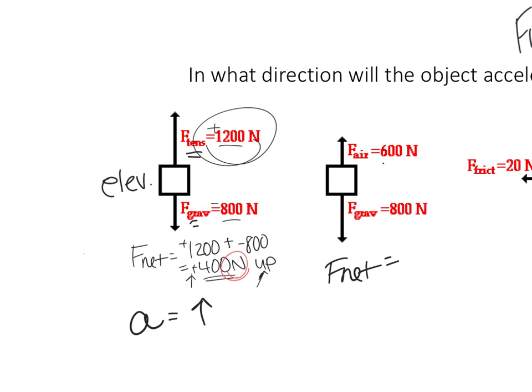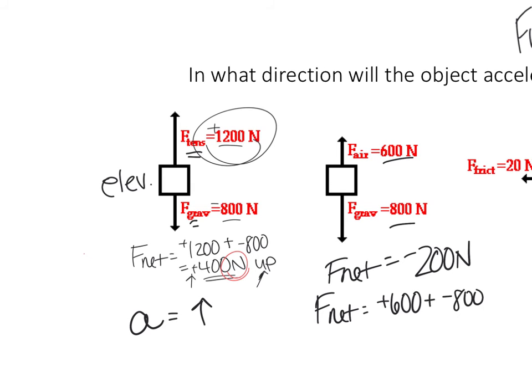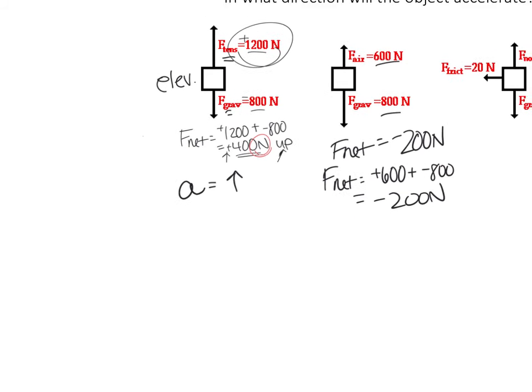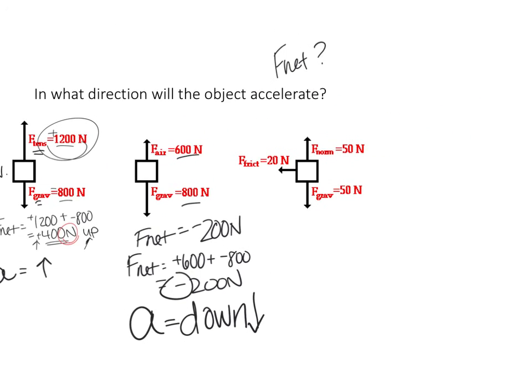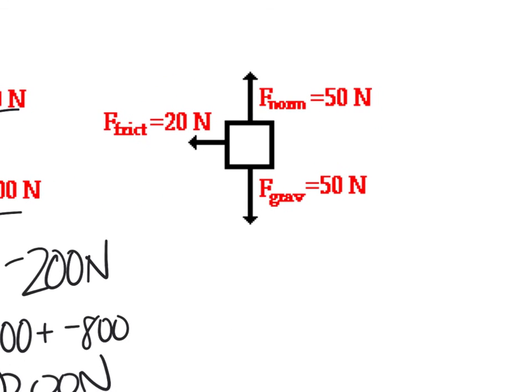If you look, my forces are not balanced. The force down is greater. It is greater down by 200 newtons. So I could do it that way, or remember, I can go positive 600 plus a negative 800, and I'll get negative 200 newtons. Okay. So for this one, they are going to accelerate down, and we will calculate that eventually in one of the days.